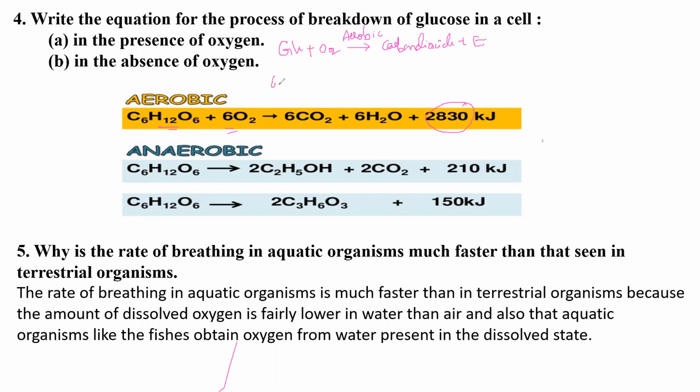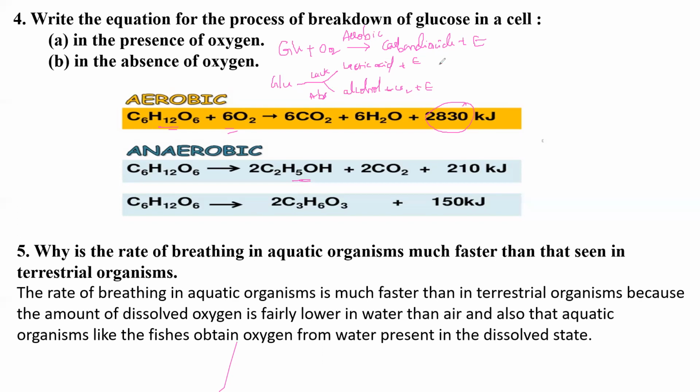Then another case is glucose breaking down in two ways. One is in a lack of oxygen, as lactic acid, and in absence of oxygen, which is broken down as alcohol. If you want, you can write ethanol also, by releasing CO2. Here energy will be released, here also energy will be released. There is no releasing of carbon dioxide here. No carbon dioxide in a lack of oxygen where the lactic acid gets produced.